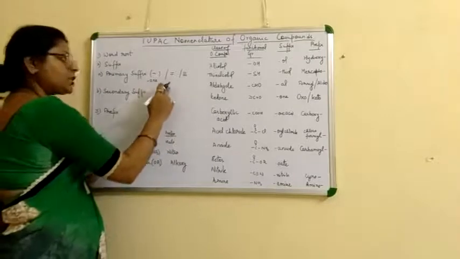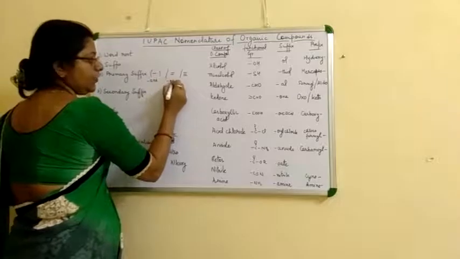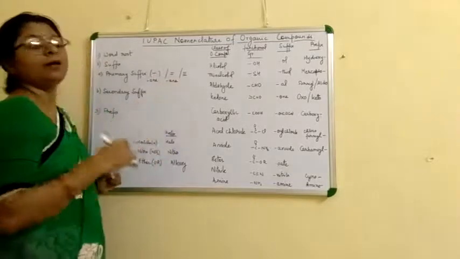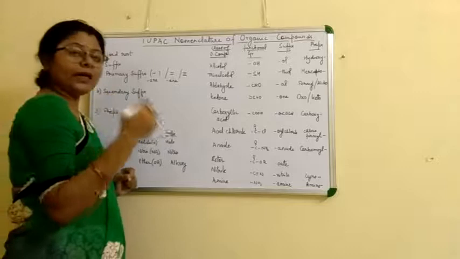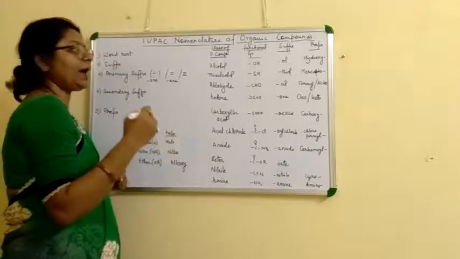If a double bond is present, then after alk we write ene, like propene, butene, pentene, hexene.